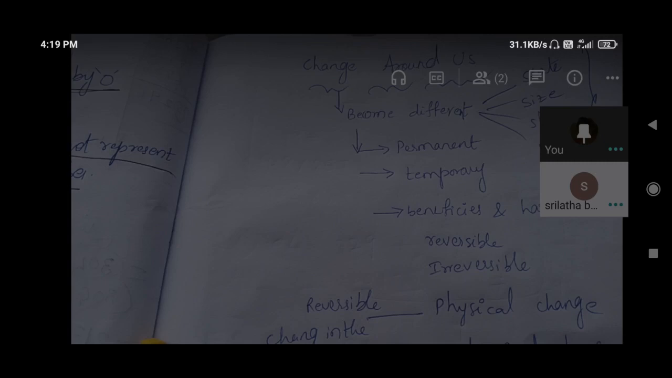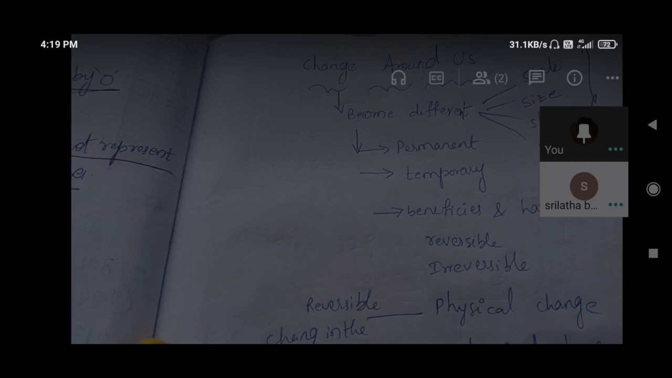That is a temporary change, not permanent. It lasts only a certain time. If we freeze water into ice in the fridge and keep it outside again, it will become water. Temporary, not permanent. The outside atmosphere is different from inside the fridge, so that is temporary, not permanent. Reversible and irreversible changes are also like that.